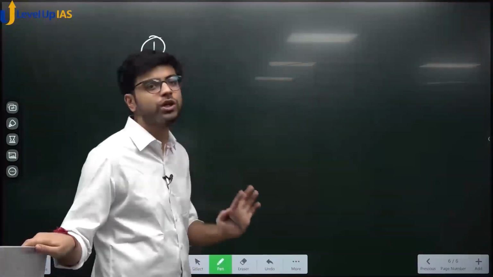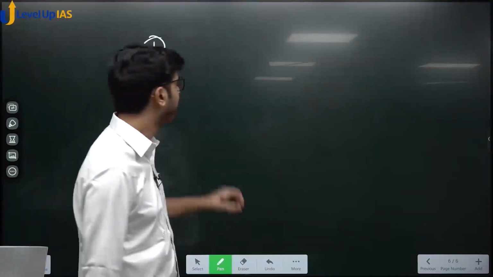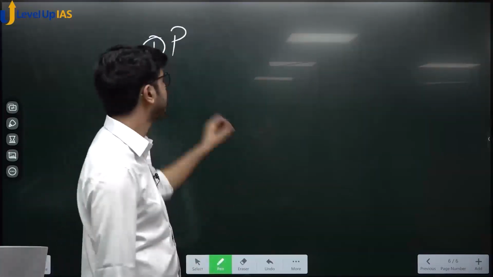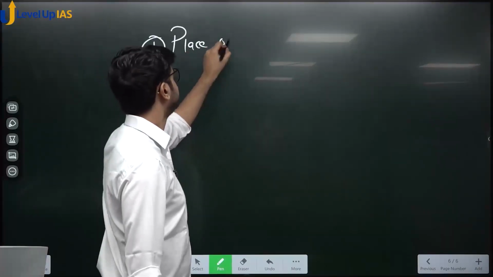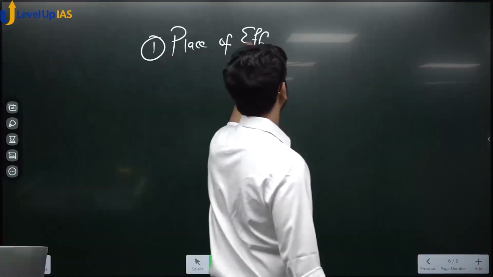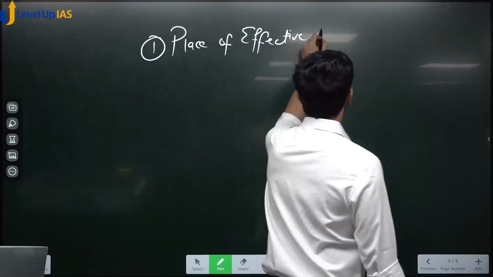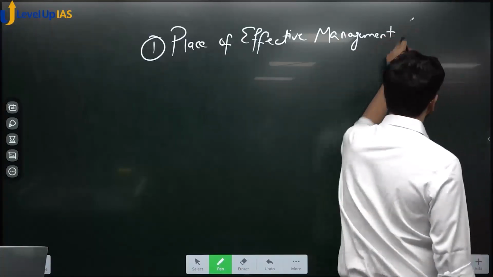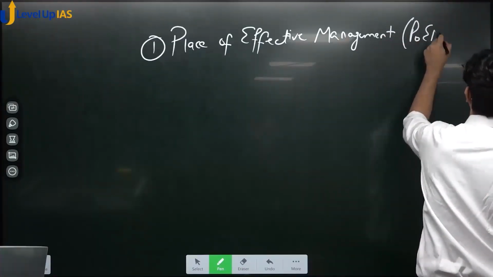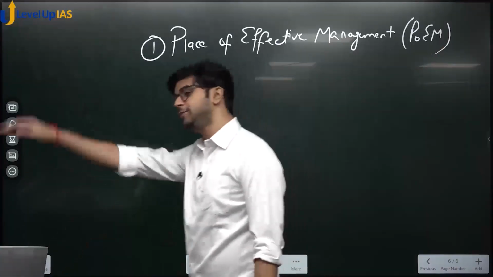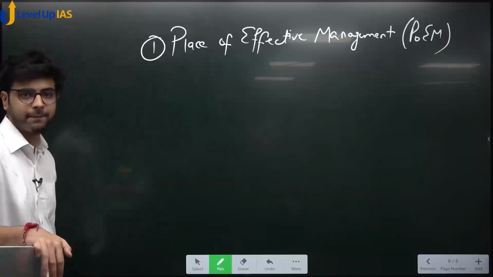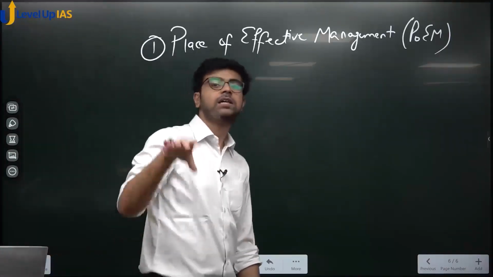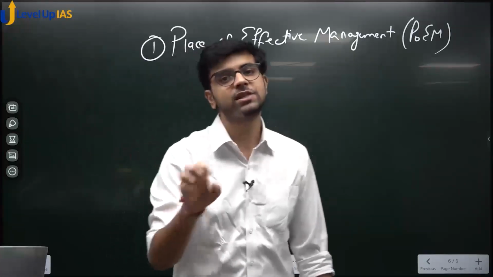So to find the source of income, you have to find the source of company, and those rules which help you find it, those rules which are mentioned in the income tax, are known as place of effective management, POEM. You only have to know that place of effective management rules are used to find the place from where a company is operating, and that it is used in the Income Tax Act.